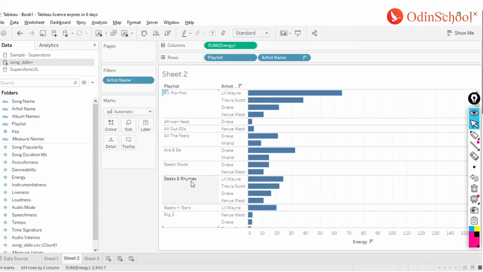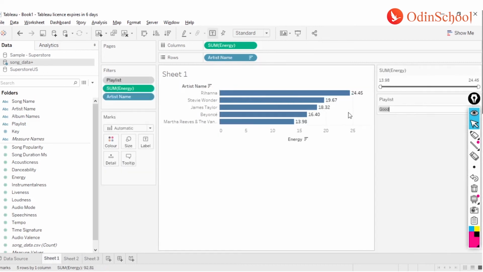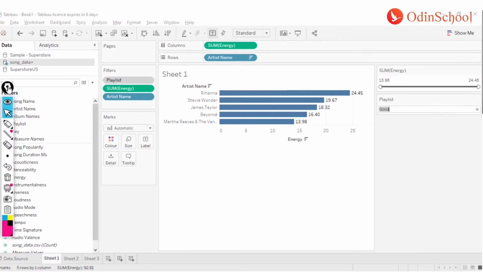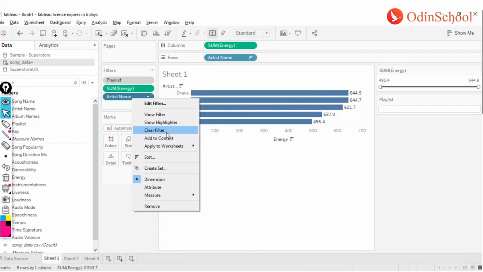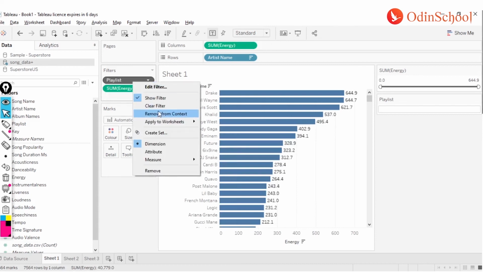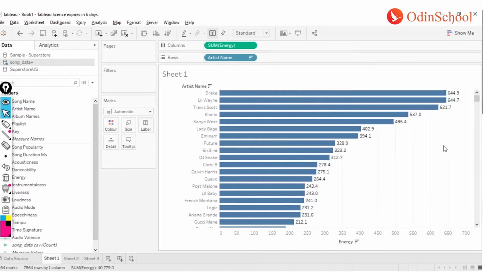For that, the filters over here on the left hand side are the filters which will be used by your end users. So I can just remove this one and reset all the filters that we have. Clear filter, I'm going to clear this filter as well, and this one as well, so that we have nothing over here.